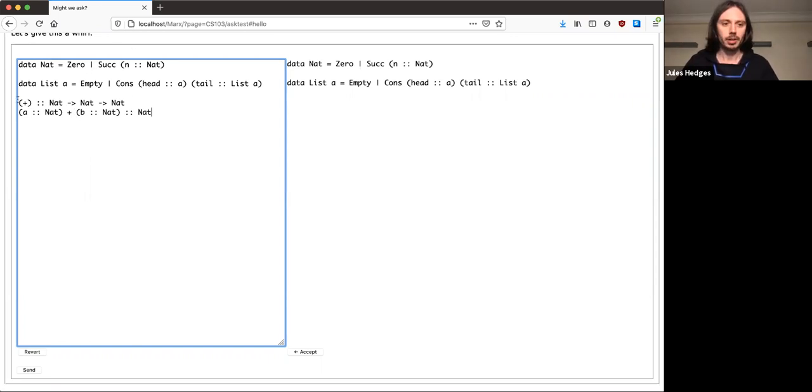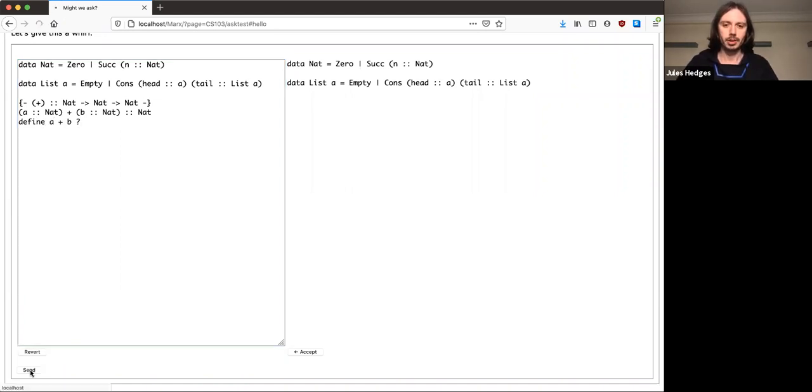The first one looks basically identical to how you would write it in Haskell. The second one looks a bit closer to how you would write it in a language like Java if you rearrange it a bit. Anyway, we only need one of these two, so I'm going to comment out the first one. Okay, now I'm going to write define a plus b with a question mark. So this is the initial state of our question: how do we define a plus b?